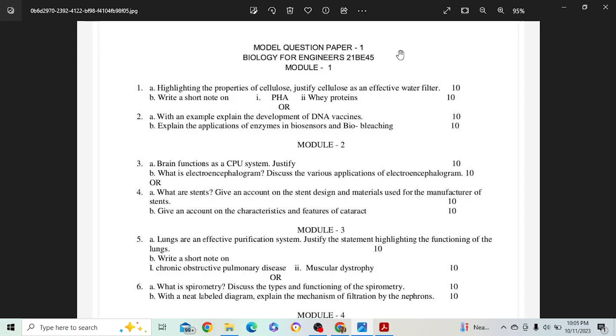So I just want to explain the answers, because most of you requested based on these two model questions. So I'm giving the answers, and I'll also give you the plan of how to frame the particular answers based on the questions.